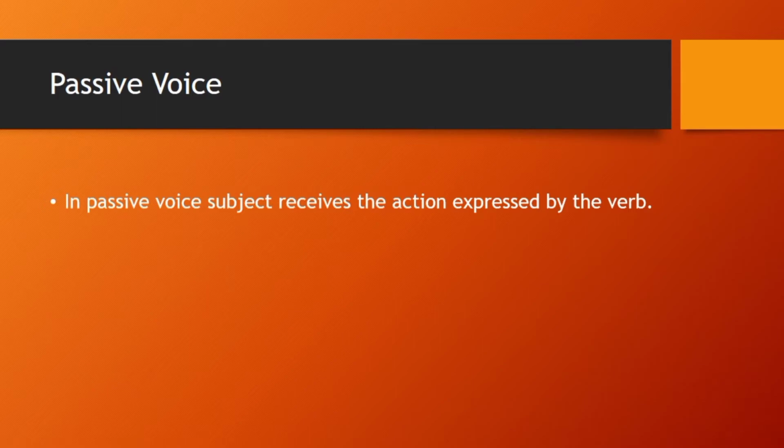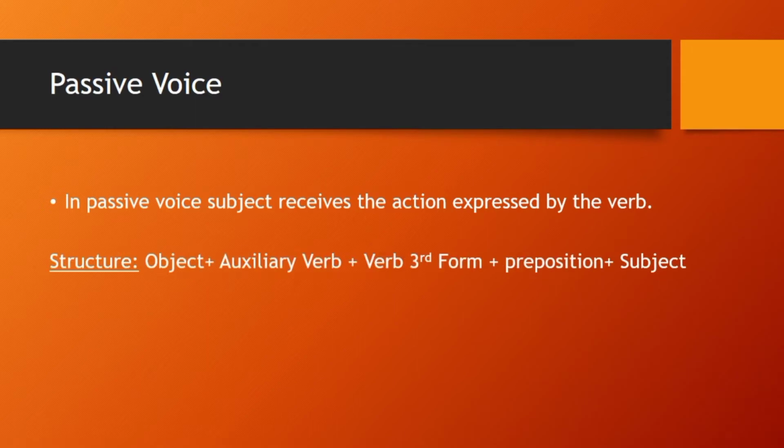Let's move towards the structure. Now here the structure is object plus auxiliary verb plus verb third form plus preposition plus subject. Now most of you will be getting confused, right? How did this structure happen? As in active voice we had subject, verb and object simply, how in passive voice does the structure completely change?